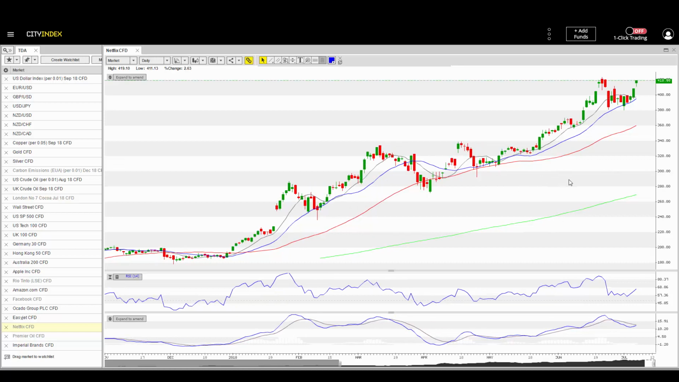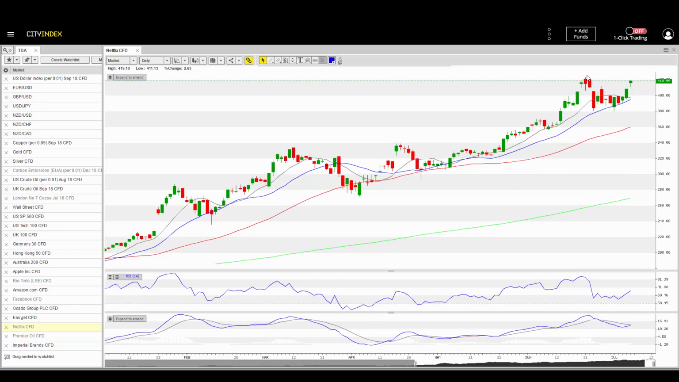Then looking at Netflix, has also gapped up very much. It's now almost right back up at its highs, close to 419. Keeping an eye on that, but expecting that to continue to the upside.